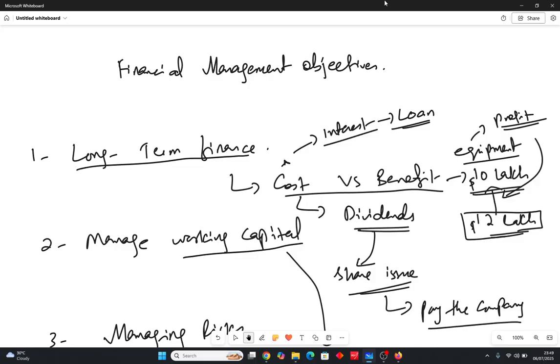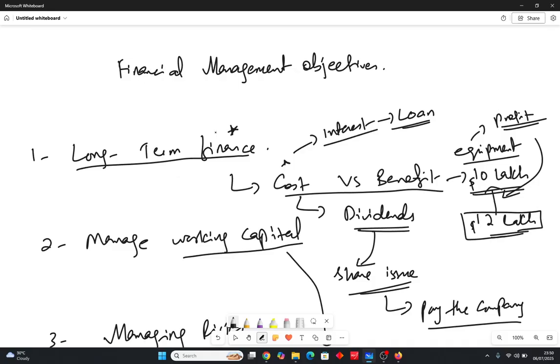The reason it is called financial management objectives is that we'll first learn what the objectives are, then we'll go into the detail of how to achieve those objectives in the chapter. For simplicity, and to make the video shorter so that you are able to focus and learn well, I have written down some of the things on the board so that you can see it easily and write it down if you want to. Okay, so the first objective of financial management is long-term finance.